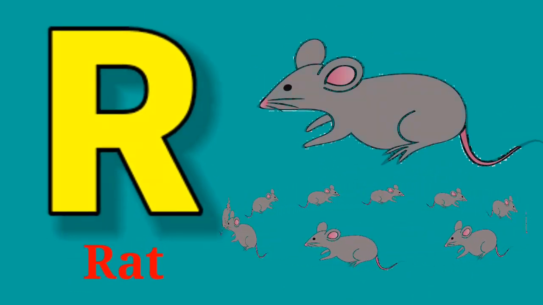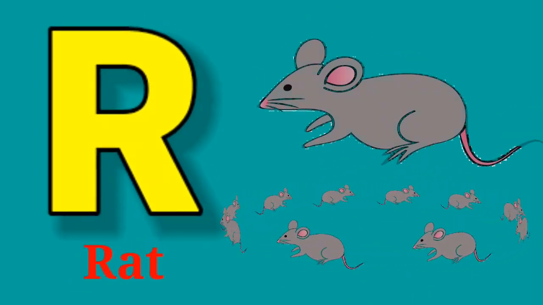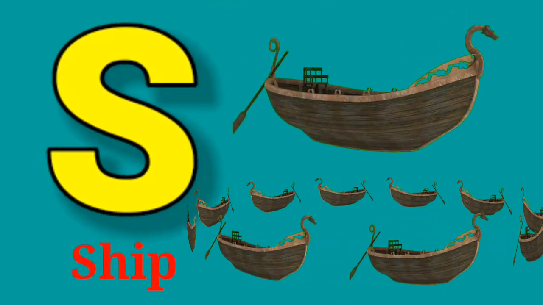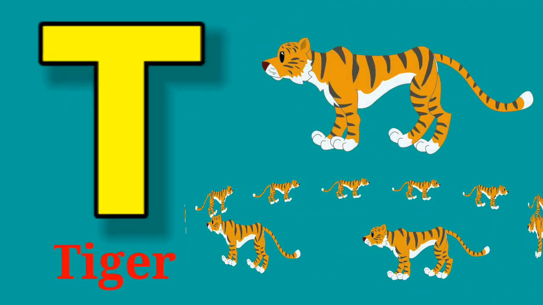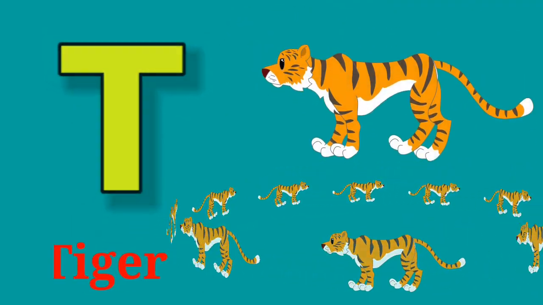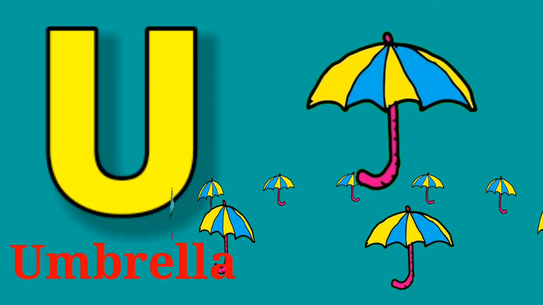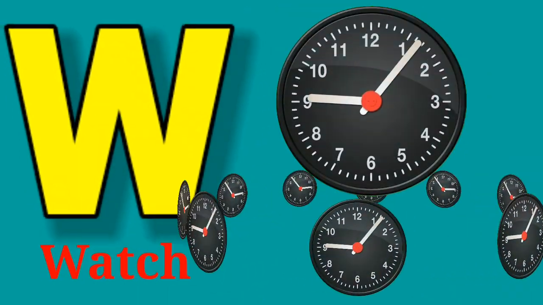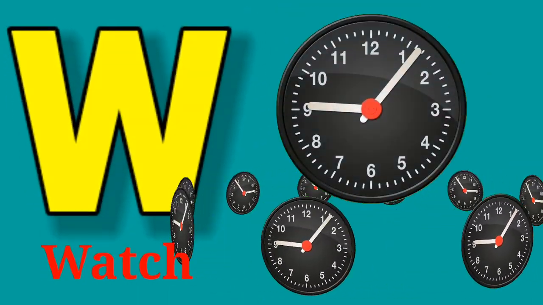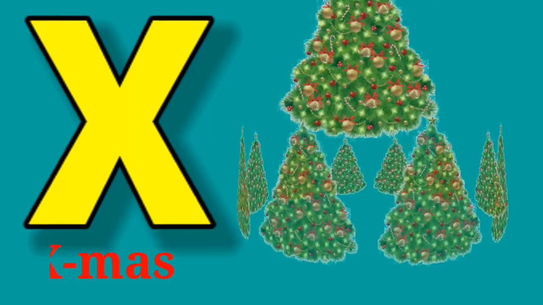R for rat. S for sheep. T for tiger. U for umbrella. V for van. W for watch. X for Xmas.